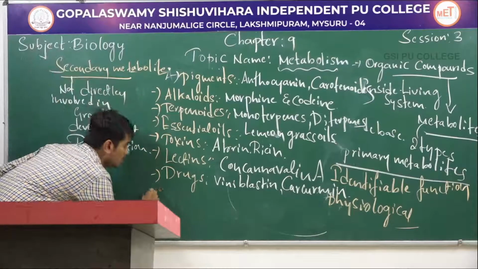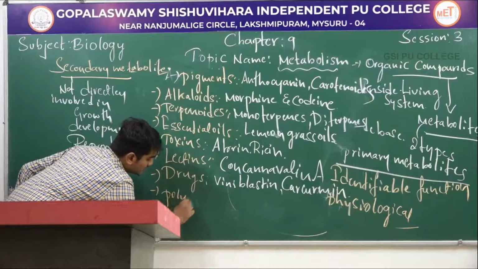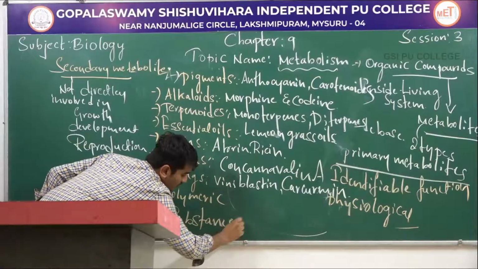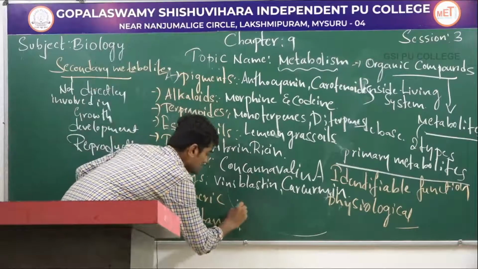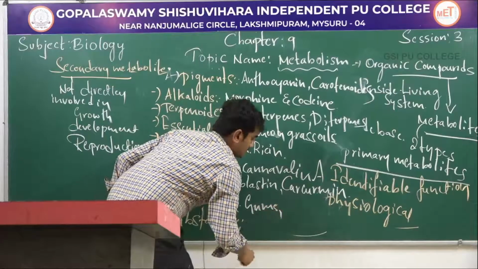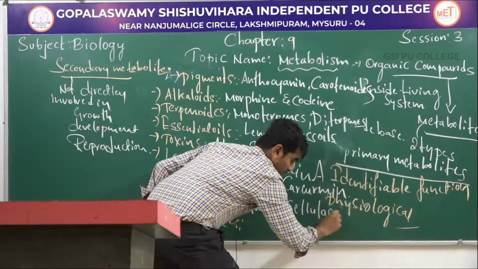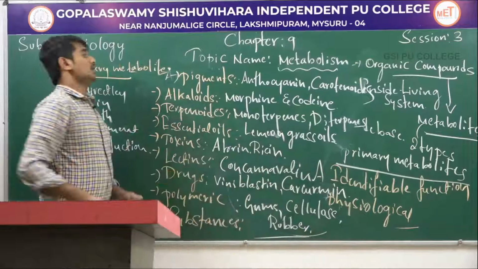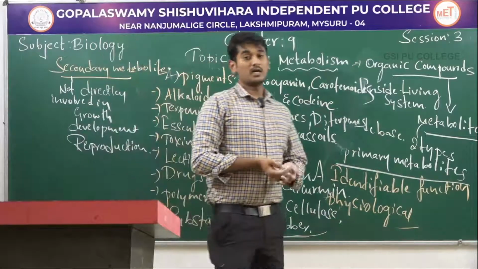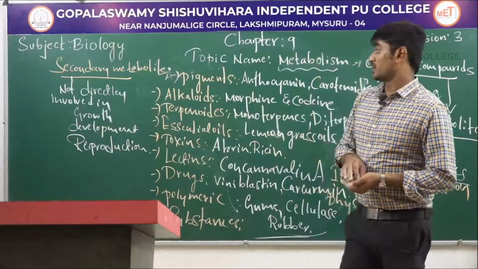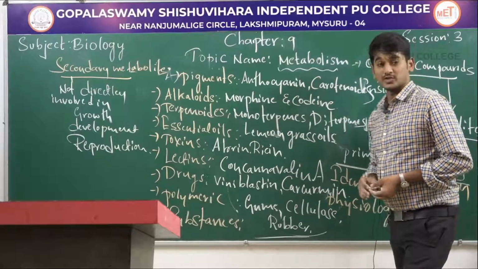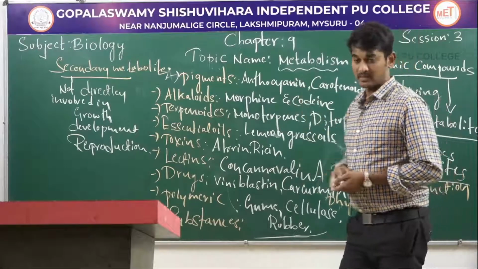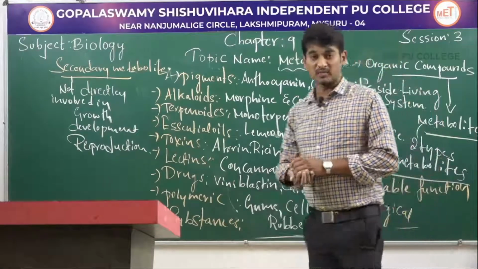The next one is polymeric substance. Example for polymeric substance: gums, cellulose and rubber. These are all examples for secondary metabolites: pigments, alkaloids, terpenoids, essential oils, toxins, lectins, drugs, polymeric substance. These are all about secondary metabolites.